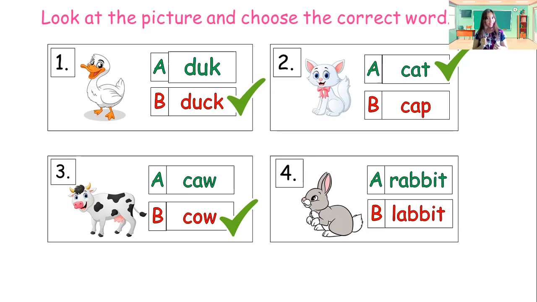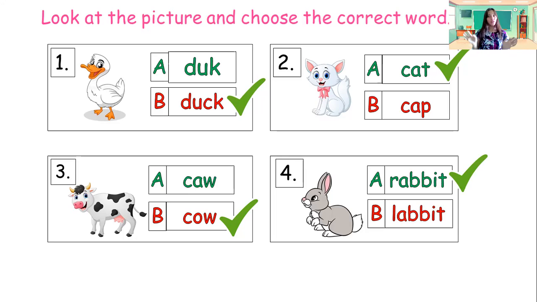Letter A? So let's check if your answer is correct. Yes, the correct answer is letter A. It's R-A-B-B-I-T. Good job, students. Okay, those are the animals that we can see in the farm.